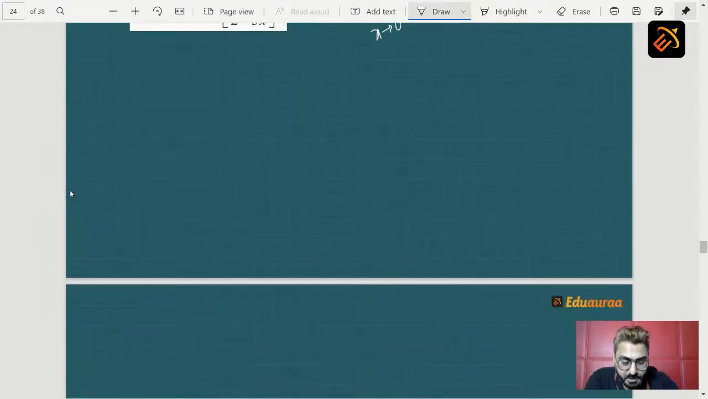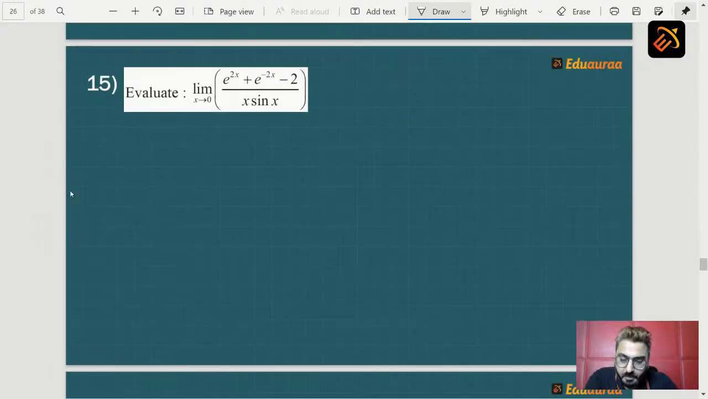And students, moving on to the next part. The next part is limit x tending to 0, e raised to 2x plus e raised to minus 2x minus 2, whole upon x into sin x. Now e raised to 2x plus e raised to minus 2x, that means one thing is sure, that you have to apply a formula. Which formula? Limit x tending to 0, e raised to x minus 1 upon x, which is 1.